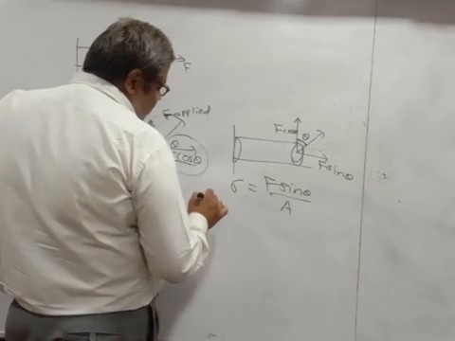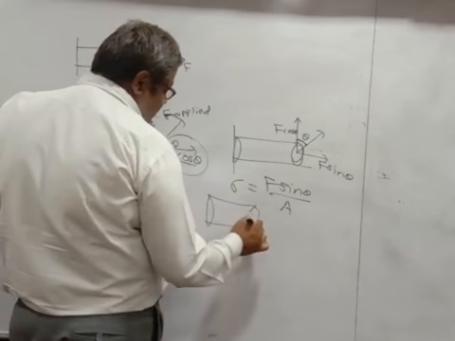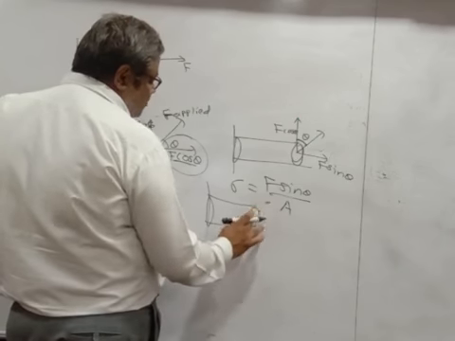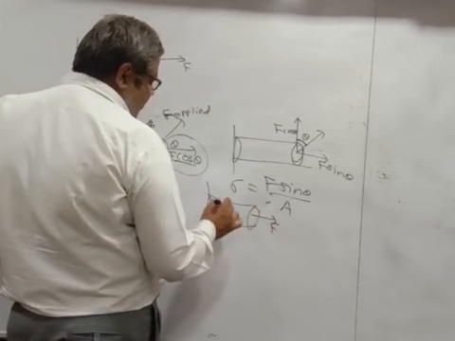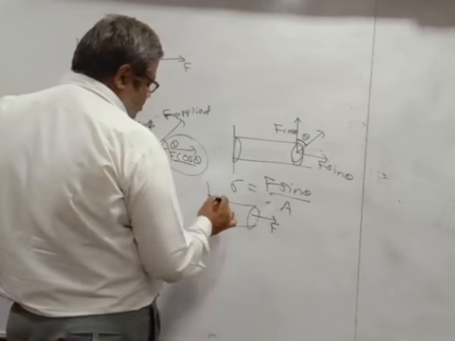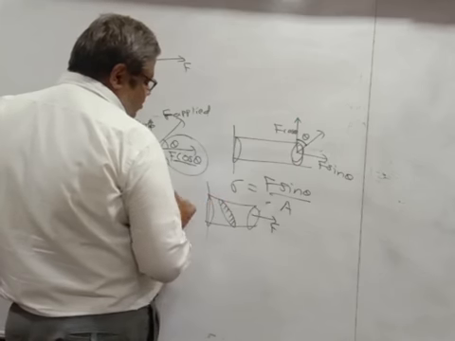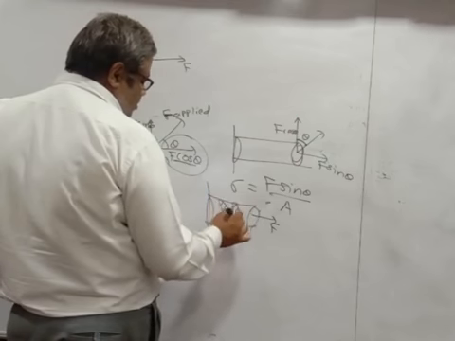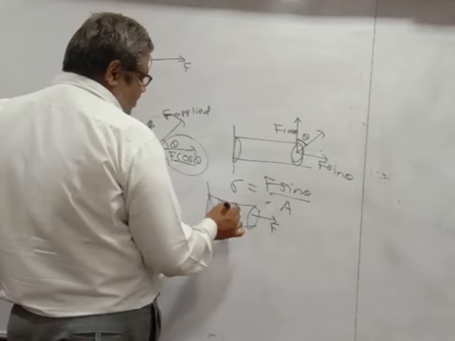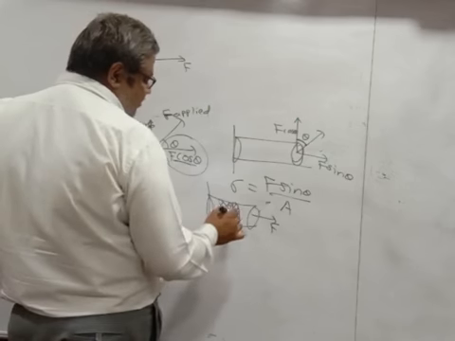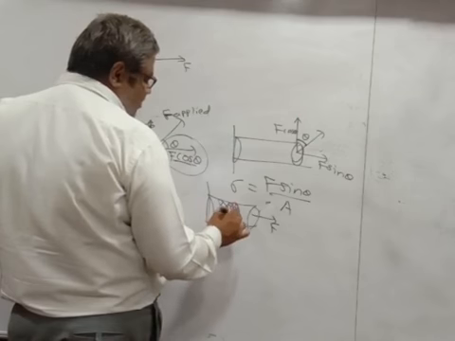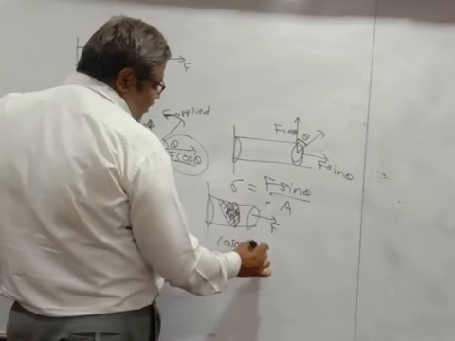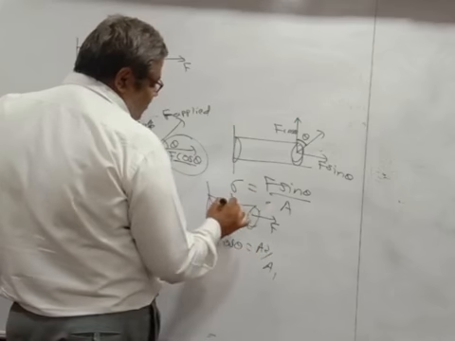Sometimes they will give you this applied force in this direction, but they may ask you to find the stress on this one. So this angle will be equal to theta. This is A1 and this is A2. Now cos theta is equal to A2 by A1. What is this? This is A2.